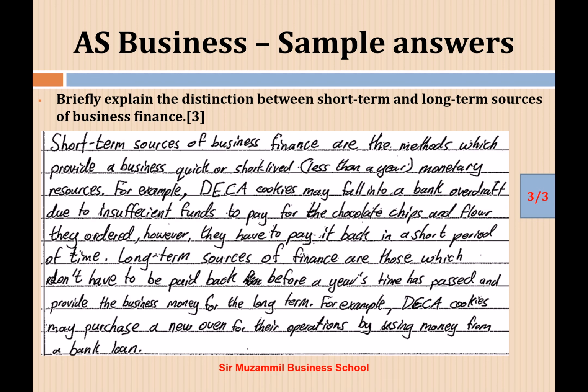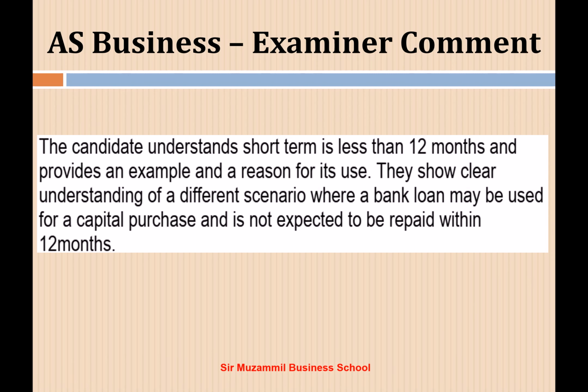Long term sources of finance are those which don't have to be repaid before a year's time has passed and provide the business money for the long term. For example, Dika Cookies may purchase a new oven for their operations by using money from a bank loan. So it is also a very clear and refined answer, developing a very good explanation of the differences between sources of finance. What are the examiner comments about it? The candidate understands short term is less than 12 months and provides an example and reason for its use. They show clear understanding of a different scenario where a bank loan may be used for a capital purchase and is not expected to be repaid within 12 months.